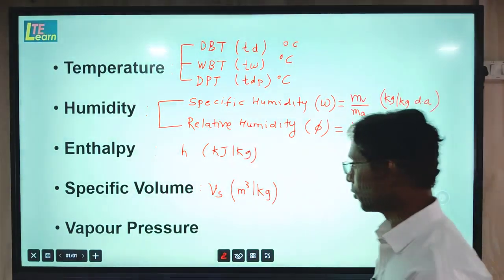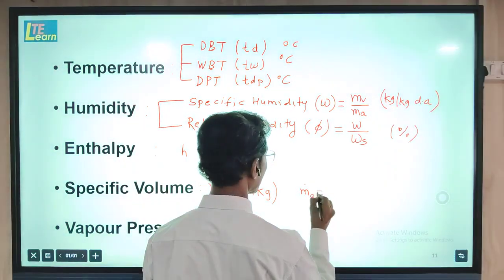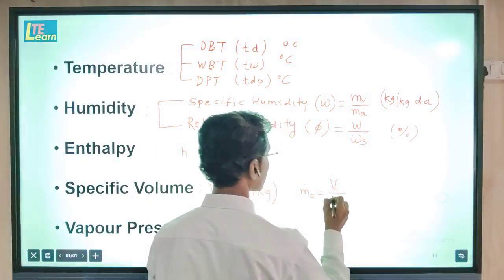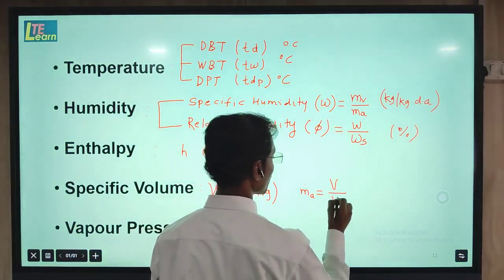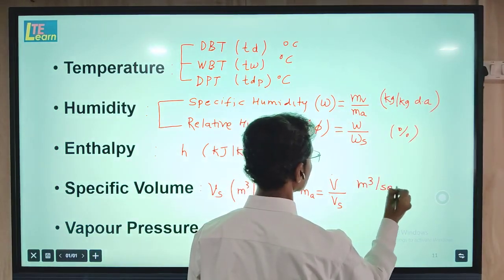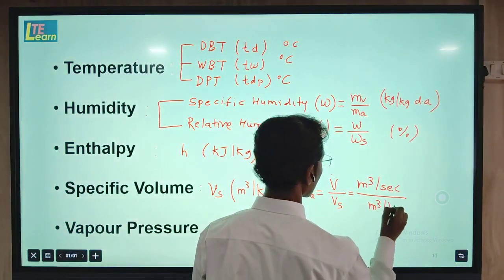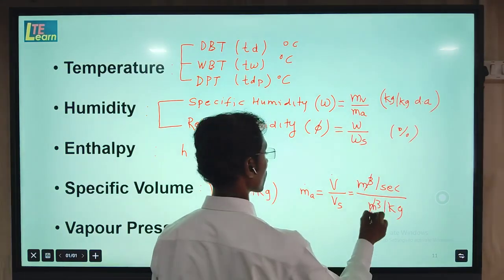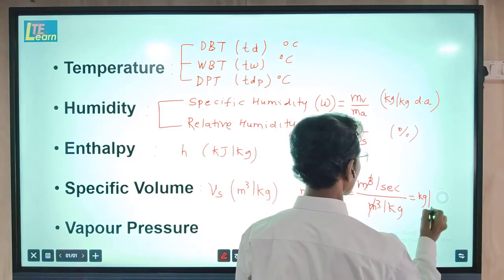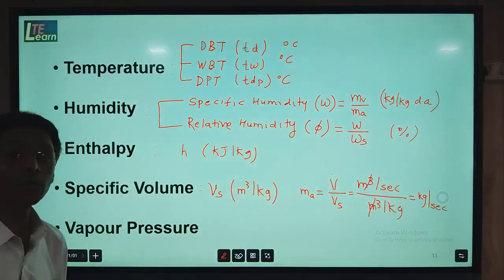That is called specific volume, and it is used this way: to find mass flow rate, m dot a is the ratio of volume flow rate to specific volume. Volume flow rate is given in meter cube per second, and specific volume is meter cube per kg. So meter cube gets cancelled, and mass flow rate is expressed in kg per second. This mass flow rate is used in the cooling load calculation.